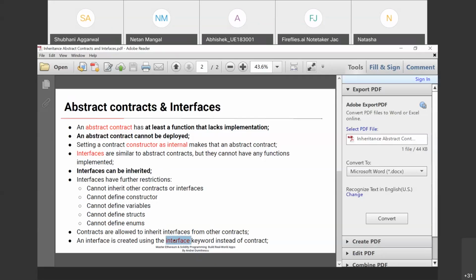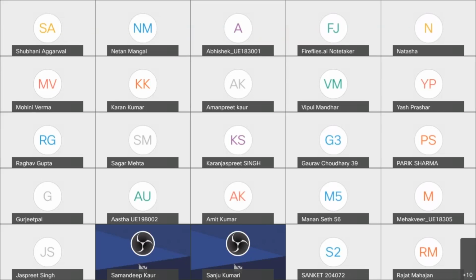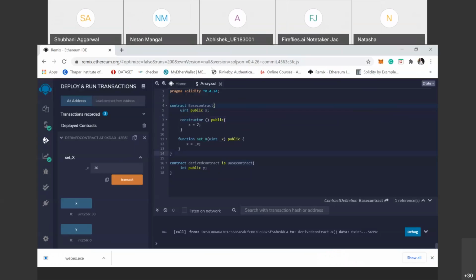We'll take an example of this using Remix. So here we define one interface.